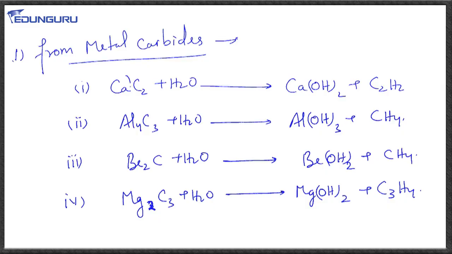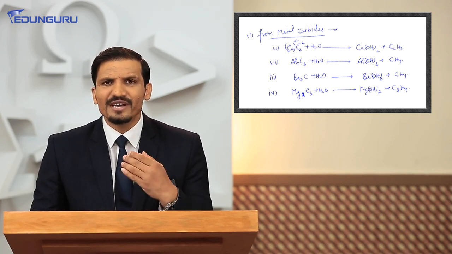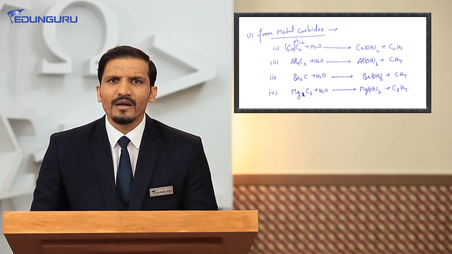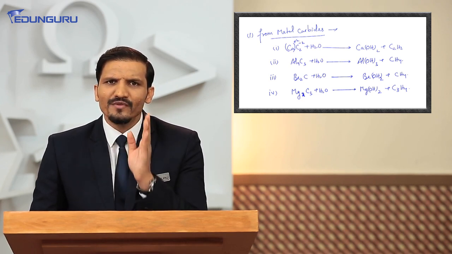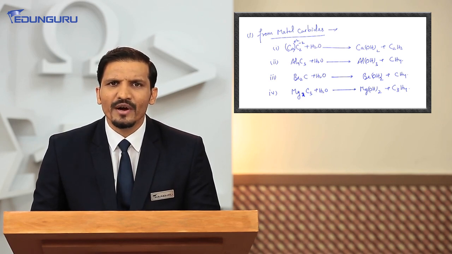If you see calcium, calcium is here in the +2 state. If calcium has +2 charge, then both carbons collectively have -2 charge, that means each carbon has -1 charge. To neutralize the -1 charge, carbon will get added with one hydrogen only. Therefore, only one hydrogen with one carbon, it is only acetylene. We cannot have any other combination for it.